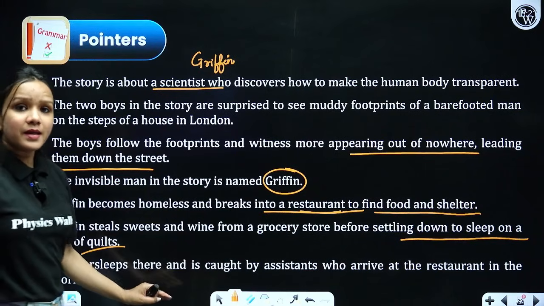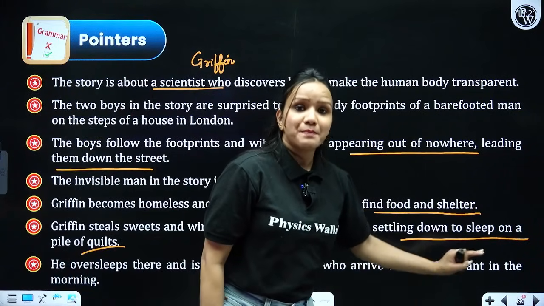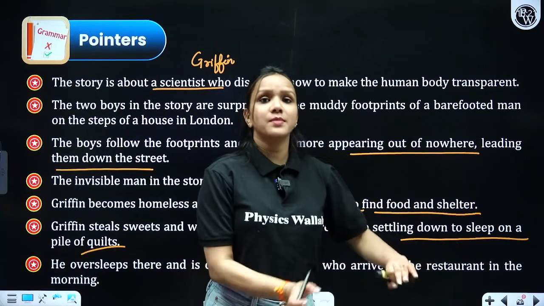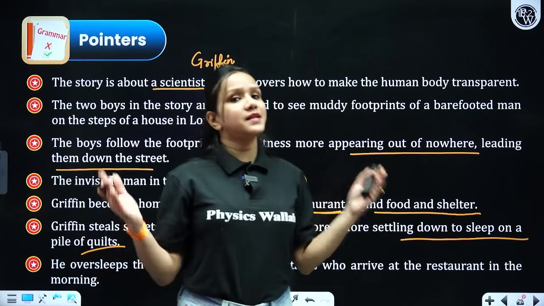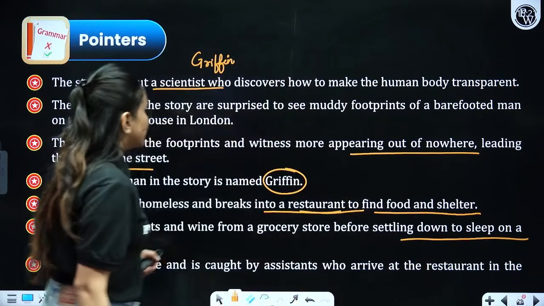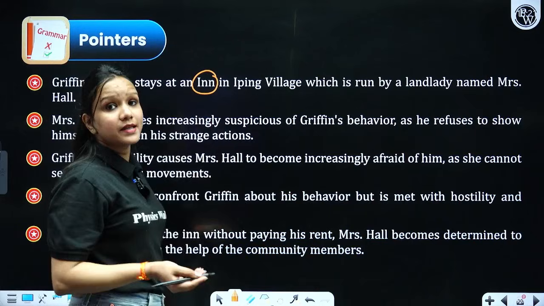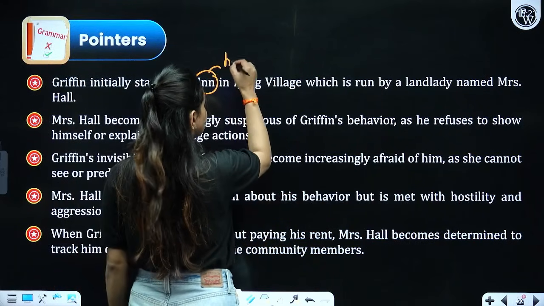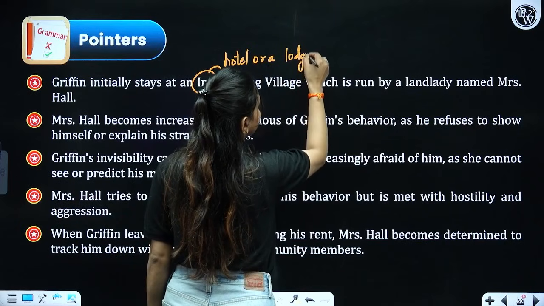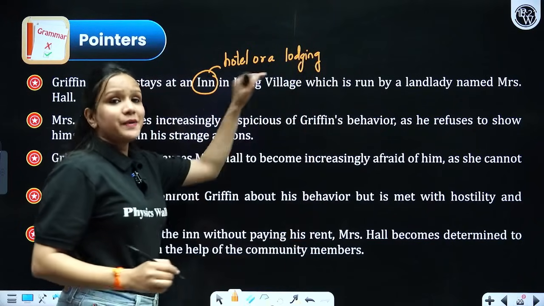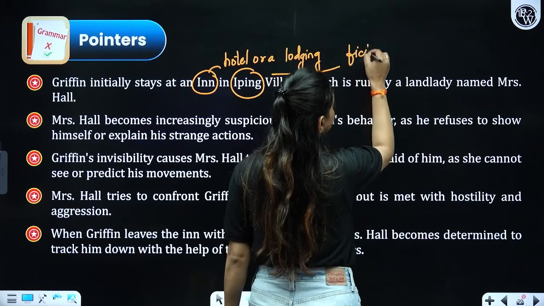He oversleeps there, and what happens the next morning? He was caught by the assistant manager in the departmental store who came there in the morning, and then he started running here and there and made the entire situation so chaotic for them, right? So Griffin initially stays at an inn. Now what is the meaning of inn? You can say a hotel or a lodging, right? A rented place, in Iping village. Now this Iping is a fictional village,